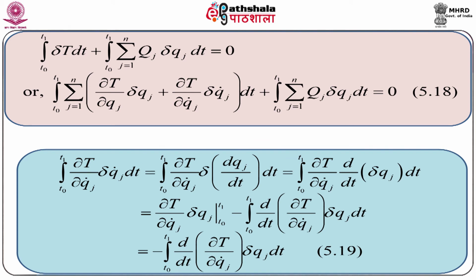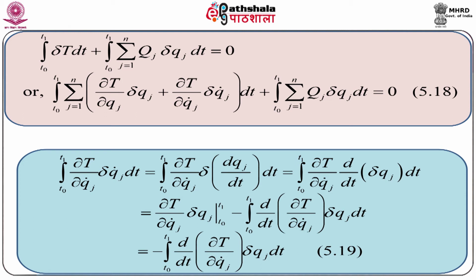Or we have integration T0 to T1 summation over j equal to 1 to n, ∂T/∂qj δqj plus ∂T/∂qj dot δqj dot dt, plus integration T0 to T1 summation over j equal to 1 to n capital Qj δqj dt equal to 0. Now,